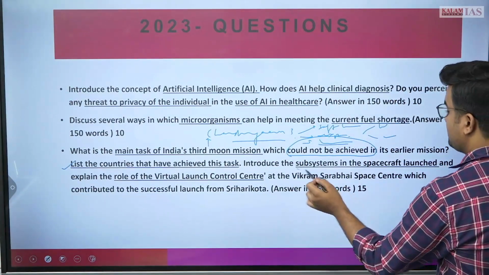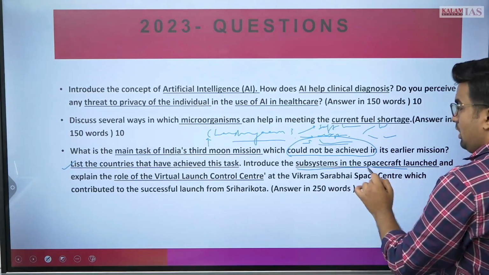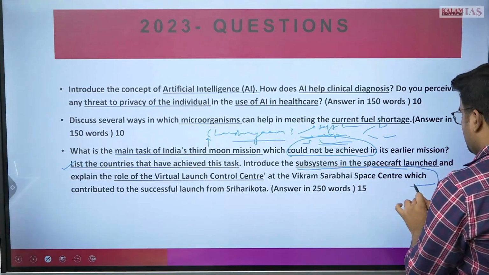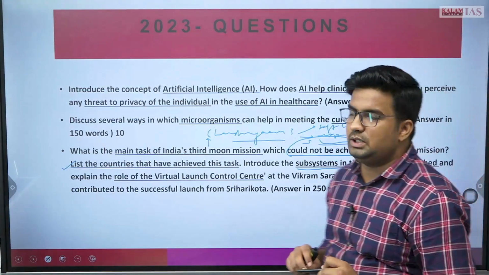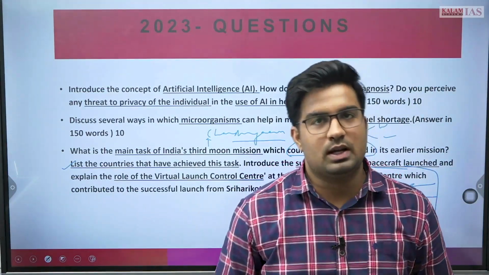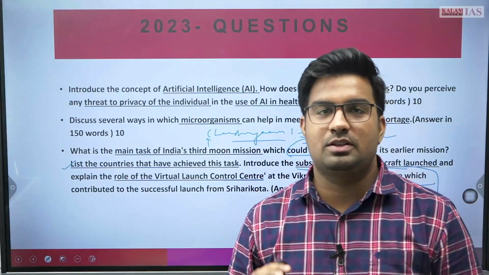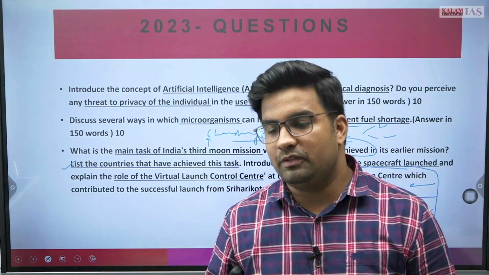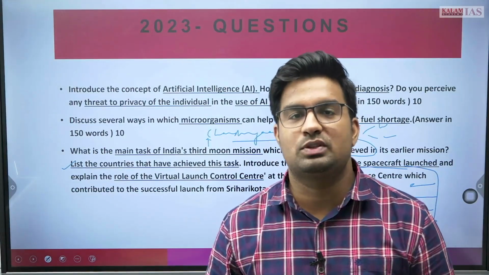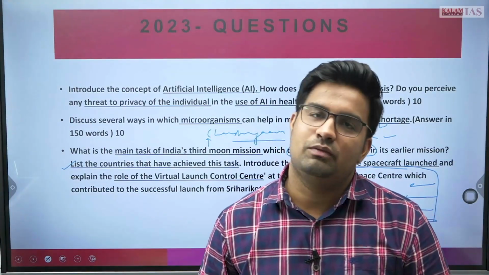Then introduce the subsystems in the spacecraft launched. So there were subsystems. What were those subsystems that you need to write? The lander, rover aspect and other sub instruments. If you know, you can write that. Or in a simpler way, some interferometer is used, some spectrometer is used, or any other thing which has been used, we can write that also.